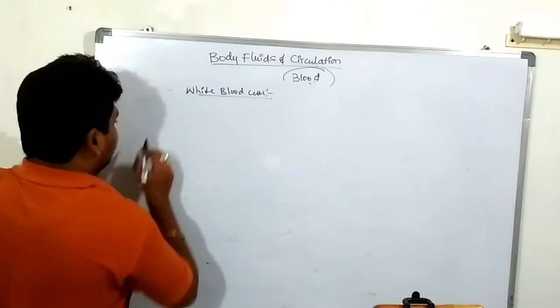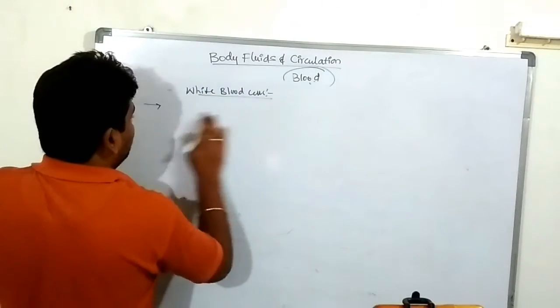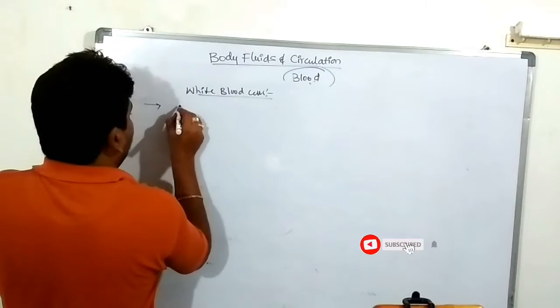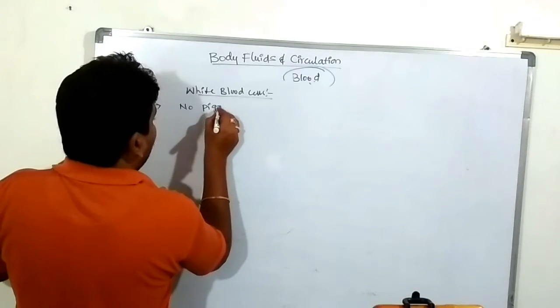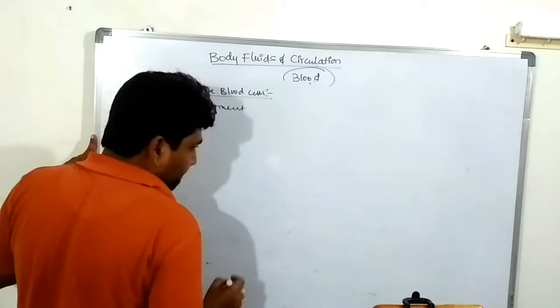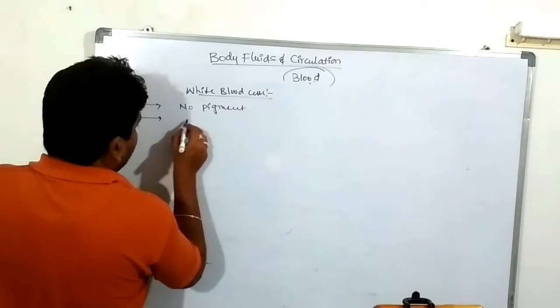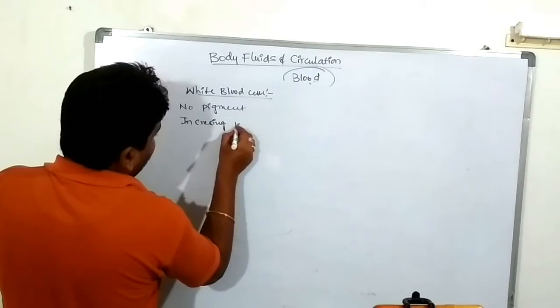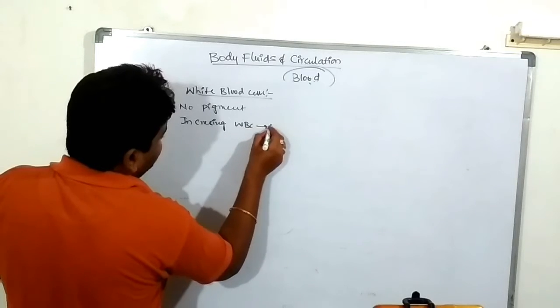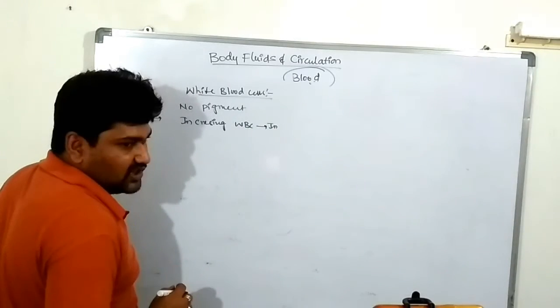What is that? White blood cells are known as, it is white in color. There is no color, there is no pigment, so it is white in color. So the increasing of white blood cells, increasing of WBC in the bloodstream, that condition is called leukemia.